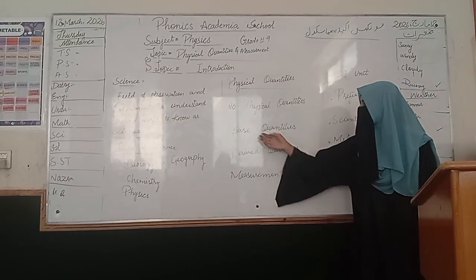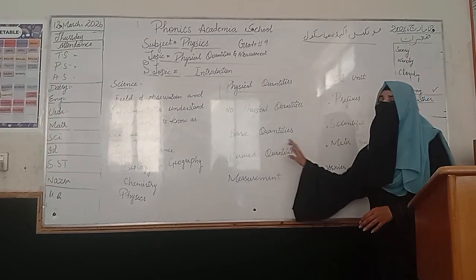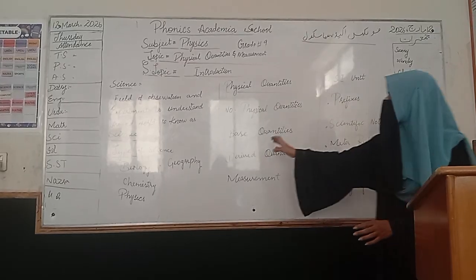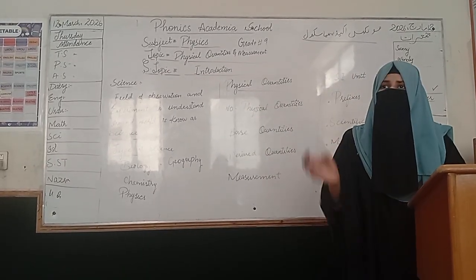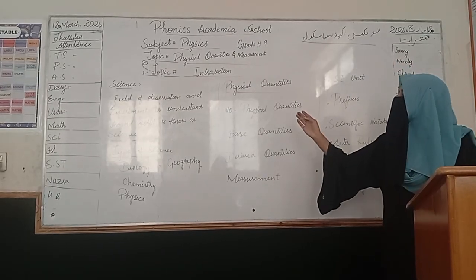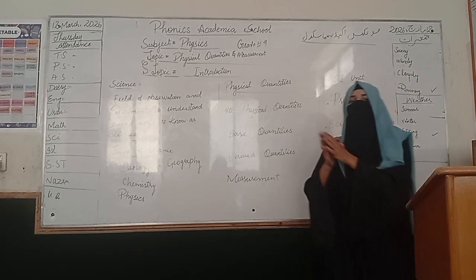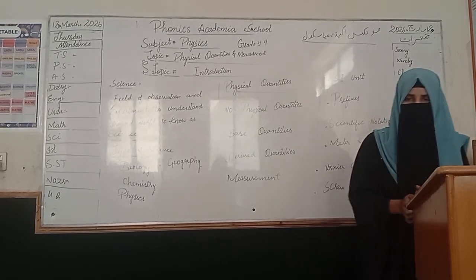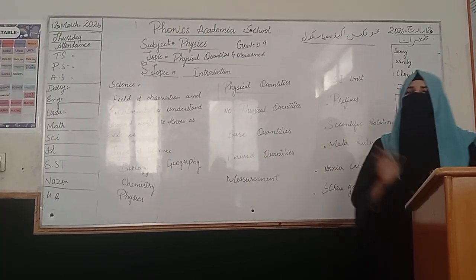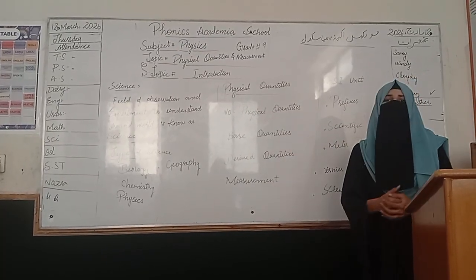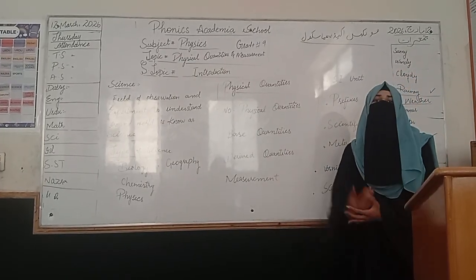So let's move to base quantities. Base quantities are the quantities from which derived quantities are made. A base quantity depends on itself and cannot be produced by other units. Speed and area, for example, are different from each other. Speed is not measured by area and area is not measured by speed. So base quantities are different from each other, and derived quantities are produced by the base quantities.